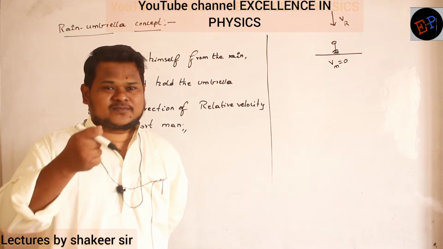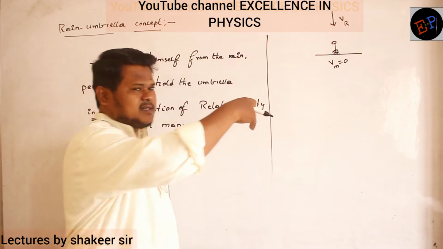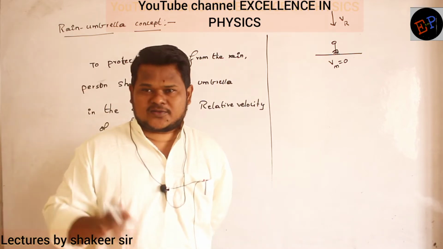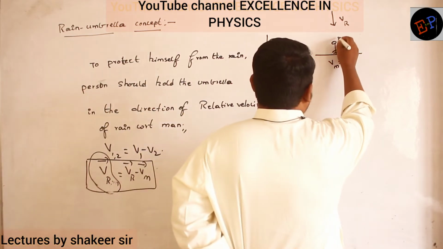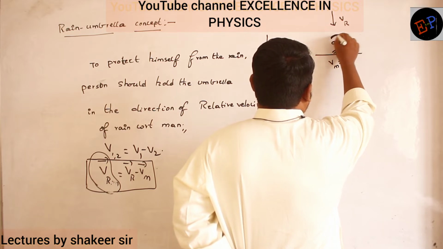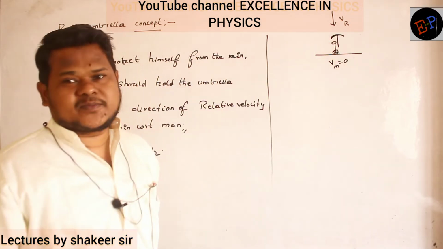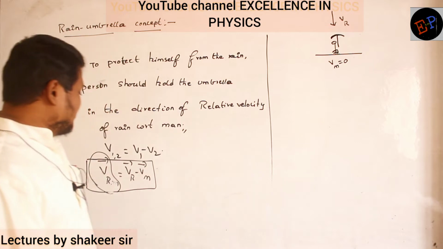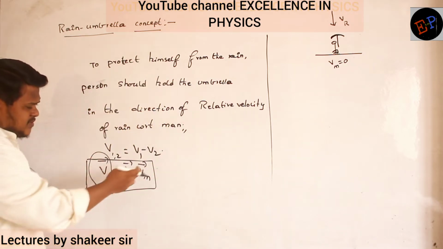Vertical direction only, no? If rain is falling in that direction, in the same direction he should hold the umbrella also. If he stands like this, then he can protect himself from the rain. Now let us try to prove that answer by using this relation.